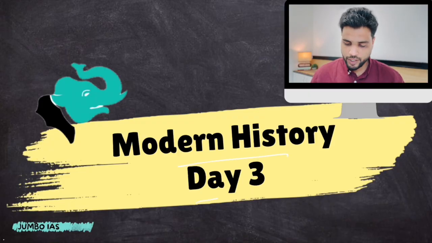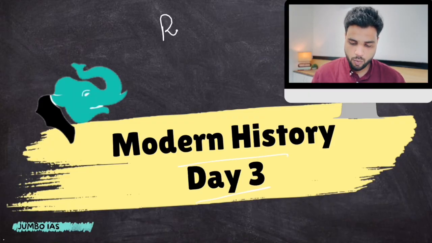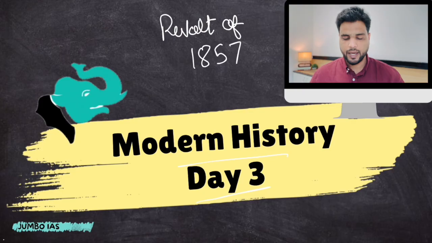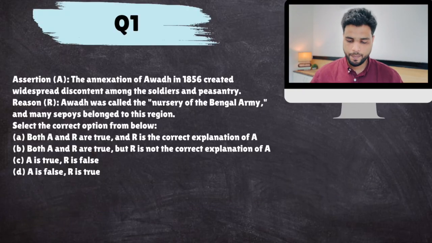Now, it is a very important topic, therefore, I'm hoping that you have already gone through the notes. The notes were shared with you well in advance, so you have already revised those notes, and now you're sitting for this lecture because we are going to revise this topic again through a set of 30 MCQs. All right, so let's begin. So, modern history day 3, and your target was revolt of 1857. Okay. Now, let's start with question number 1, okay?